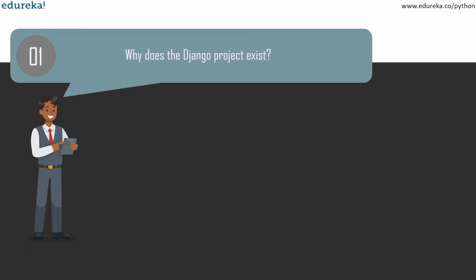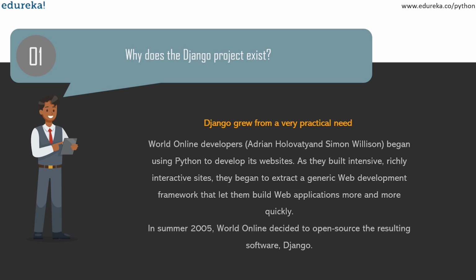The first one is, according to Django, the most frequently asked question: why does this project exist? Django actually grew from a very practical need. World Online, a newspaper web operation, is responsible for building intensive web applications on journalism deadlines. In the fast-paced newsroom, World Online often has only a matter of hours to take a complicated web application from concept to public launch. At the same time, the World Online web developers have consistently been perfectionists when it comes to following best practices of web development.